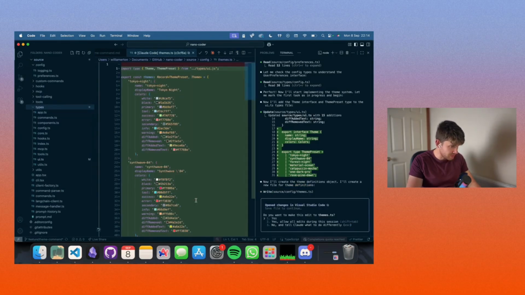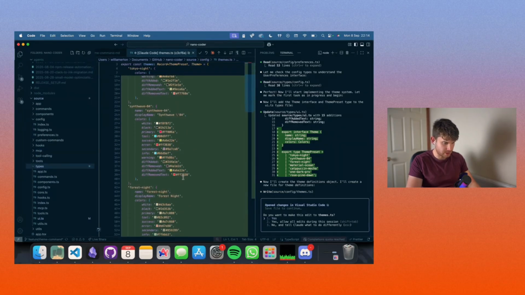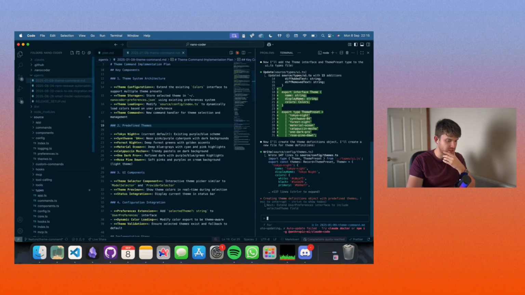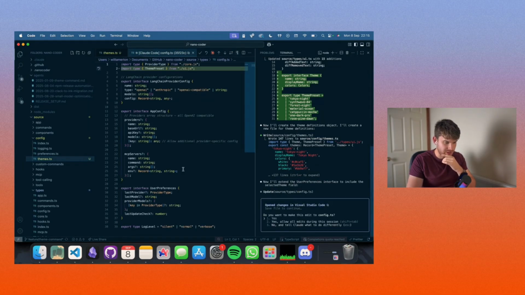Okay. Themes. Where is it proposing it puts this? Source config themes. I think that's correct. Source config. Yes, it is. Let's have a look what we got here. Okay, cool. I'll run with this for a second. It looks good. The only thing I was dwelling over is the color choices. But I'll be honest with you, I'm not that good at this kind of stuff. I trust its judgment on color choices more than I trust my own.